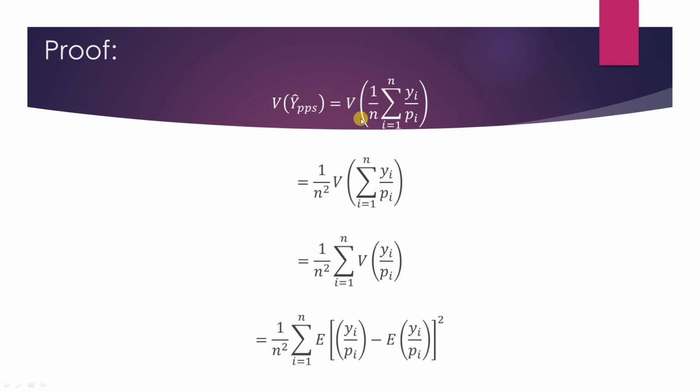Similarly, 1 by n, when it goes out of the variance, will be 1 upon n square variance of summation yi by pi. And I have already mentioned that yi by pi are independent and identically distributed, so this summation can also go out of the variance: summation variance of yi by pi. Now we know that variance of x equals expectation of x square minus expectation of x whole square, or we can write variance of x equals expectation of x minus expectation of x, whole square. So I am considering the second one.